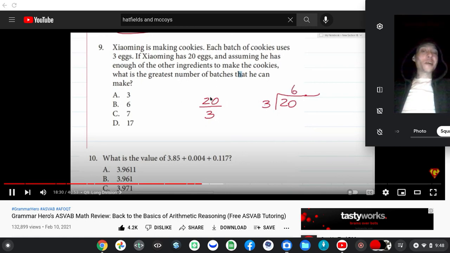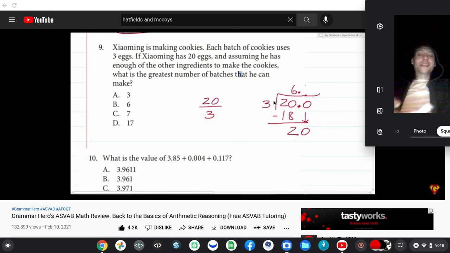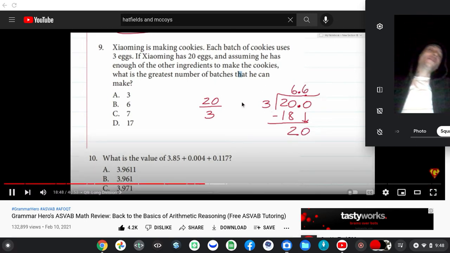Because you would go, all right, given that 3 times 6 is 18, 20 minus 18 is 2. Again, we have a decimal we can bring down as long as we add a decimal here. Apparently, it does magic. And the question becomes, how many times does 3 go into 20? That's 6 times.